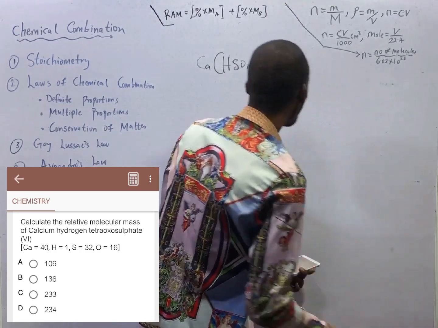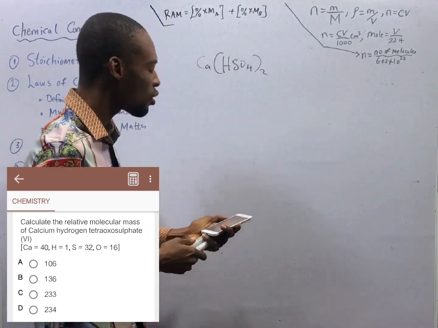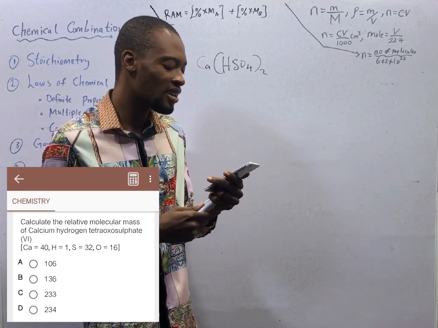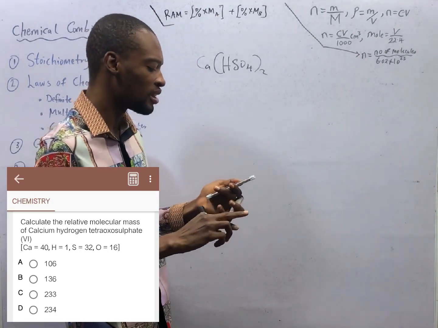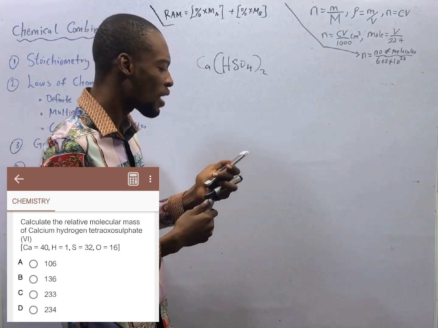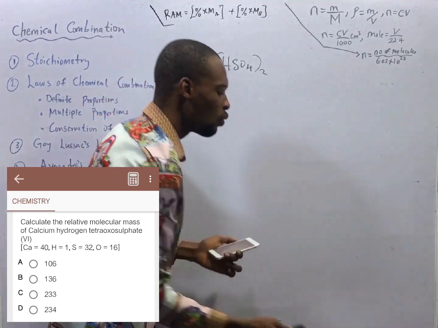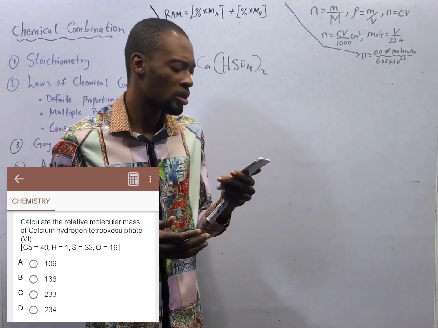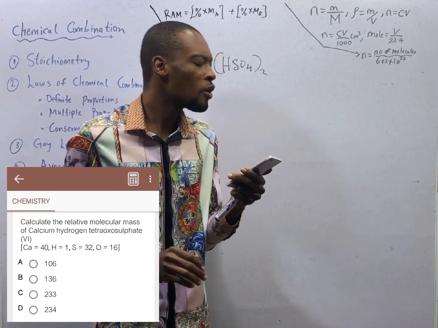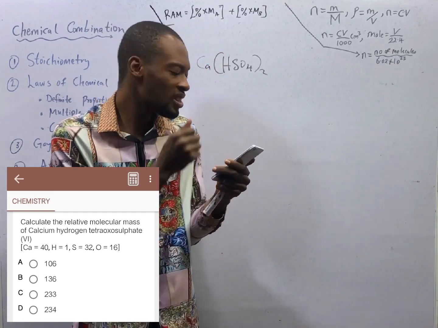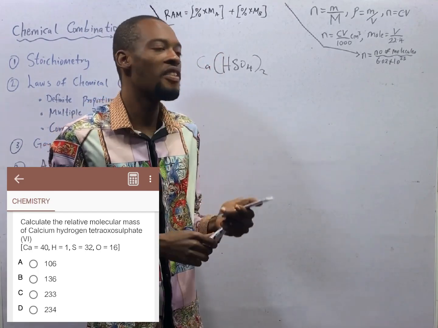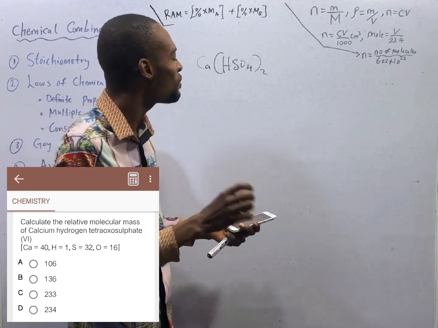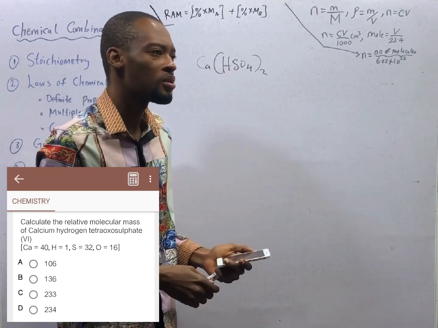That is calcium hydrogen tetraoxosulphate 6. We are asked to look for the mass. We are given the mass of calcium, hydrogen, sulfur, and oxygen. It is simply for us to substitute.